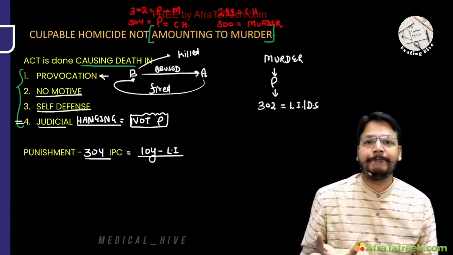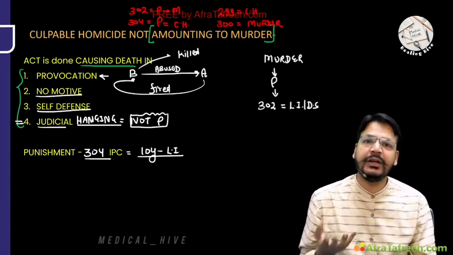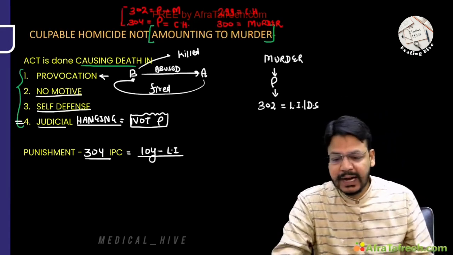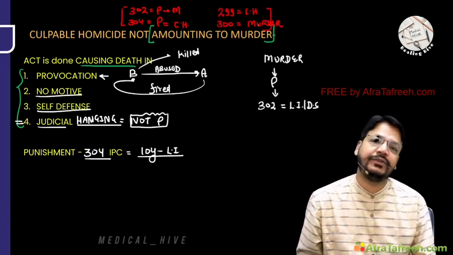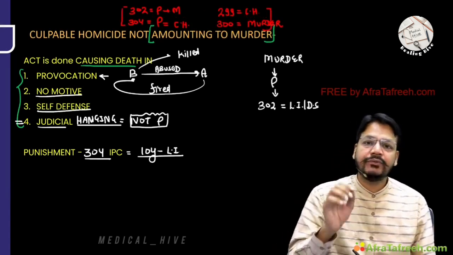हम उसी को murder बोलेंगे. Culpable homicide not amounting to murder, the punishment is 304 IPC. So that is a very, very simple explanation.